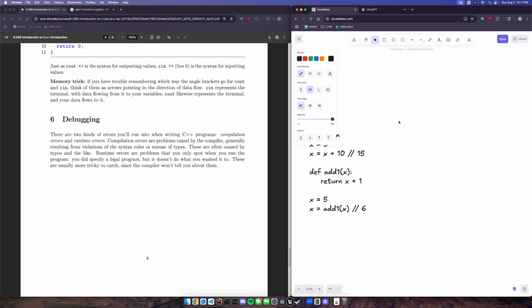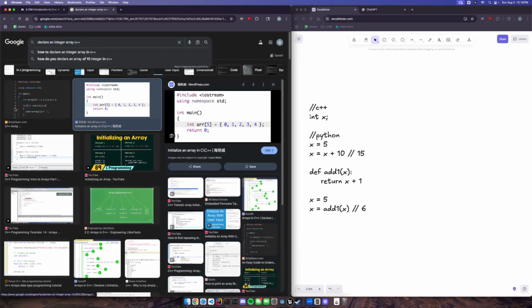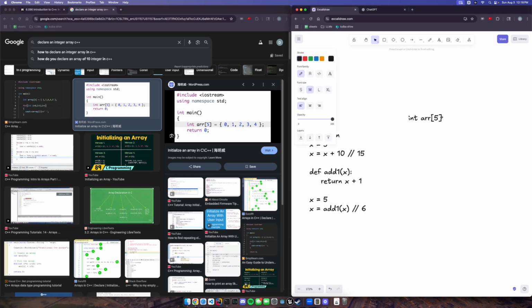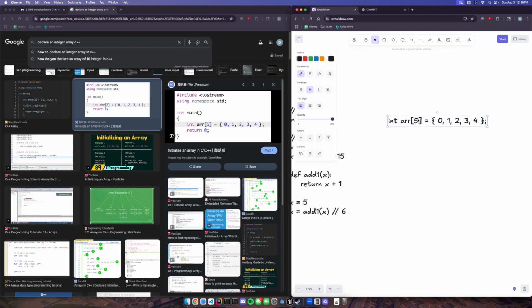This is getting a bit advanced, but let's say we have an array, and the array is of size 5. This is how you know I'm out of touch. I have to look up how to declare an integer array. And so what you can see here is we have an array of size 5. That's what this bracket notation is. Again, this is just syntax. We don't need to memorize this yet. And then we declare our array as a comma-separated list enclosed in these curly braces. And this is just C++ syntax. The more we use this, the more sense it'll make.